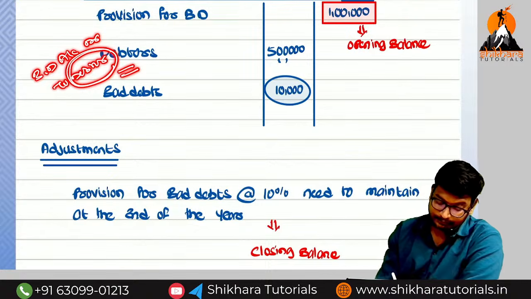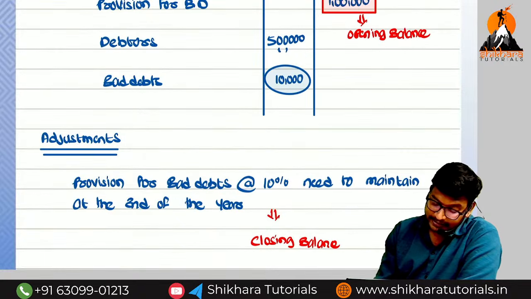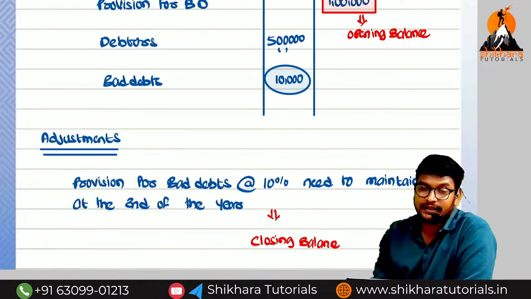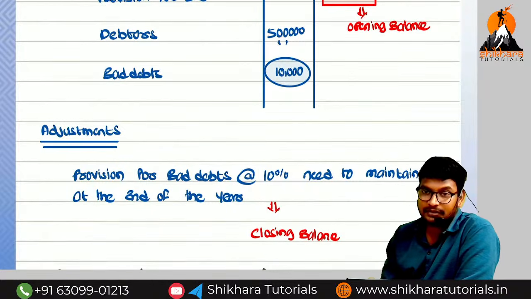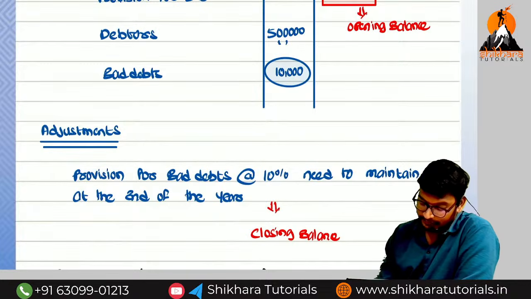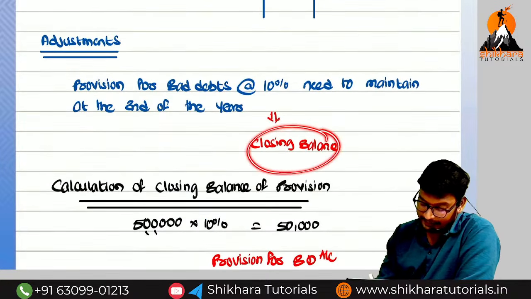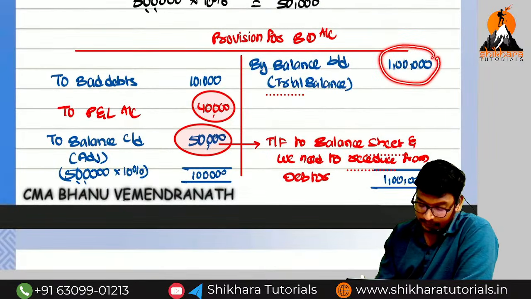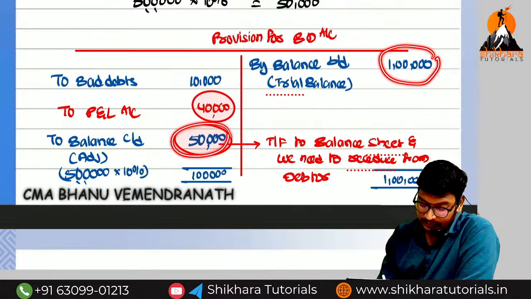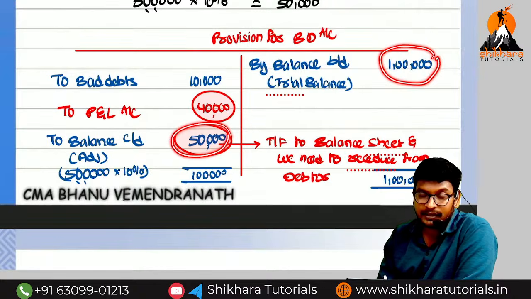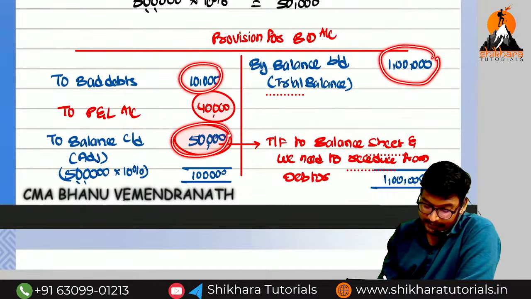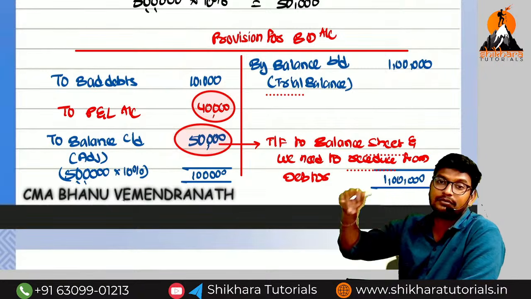Okay? So now straight away, 5 lakh into 10% is how much? 50,000. This is the closing balance. So what is the amount of opening? 1 lakh. What is the amount of closing? 50,000. What is the bad debts available? 10,000. 2 bad debts or 5 bad debts? 2 bad debts. What is the closing balance? 40,000. Here, P&L account debit side means in the P&L account which side?